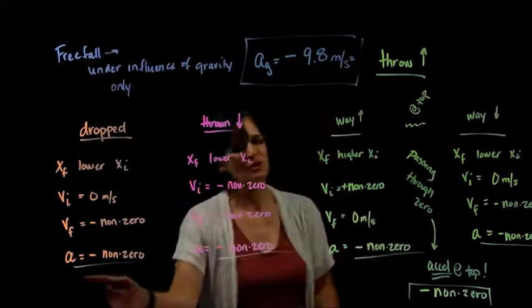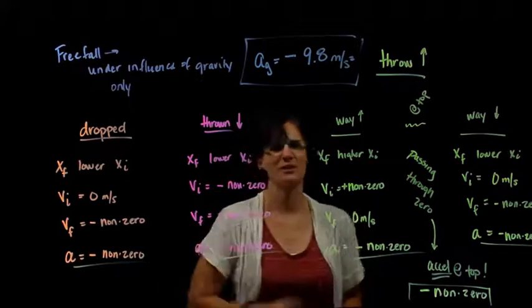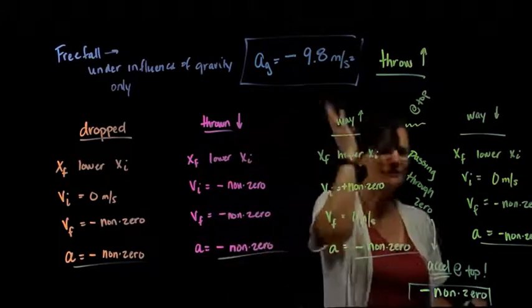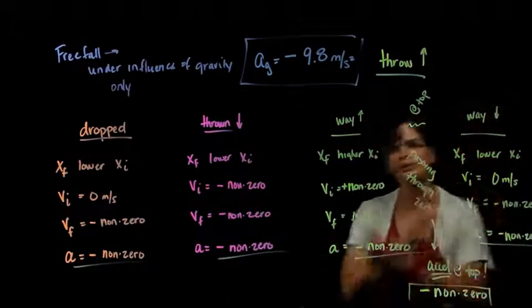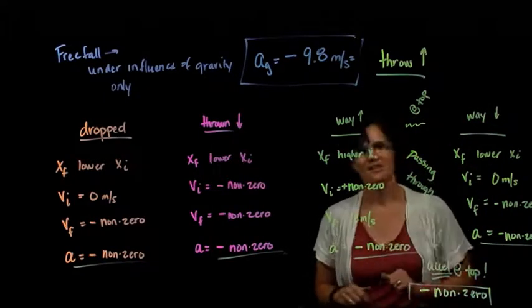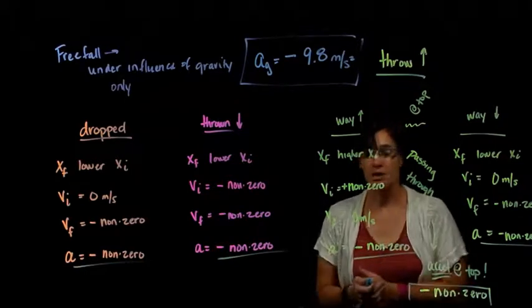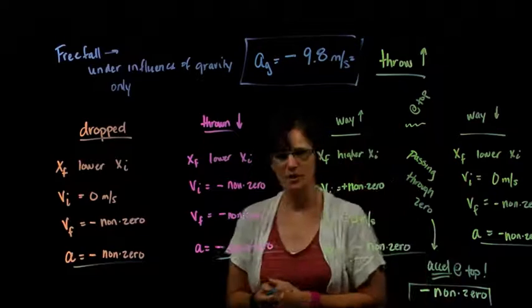So when it's dropped, the acceleration is negative 9.8. When it is thrown down, the acceleration is negative 9.8. And in every phase of being thrown up, during the whole motion of an object going up and then down, the acceleration is negative 9.8. Every object experiences the same acceleration due to gravity.